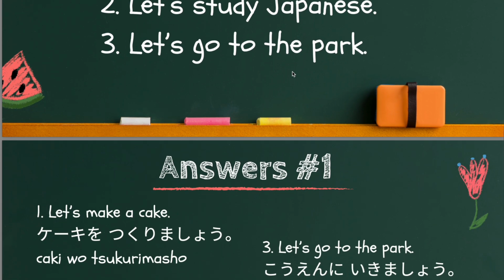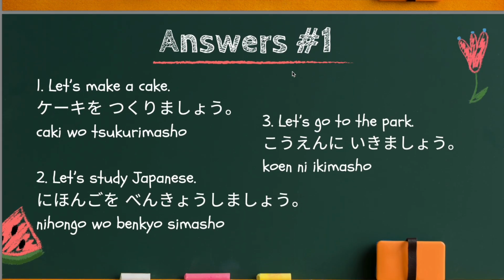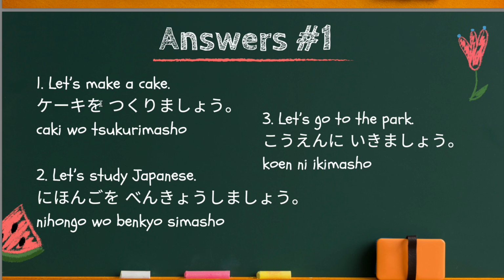Now the answers. Let's make a cake is ケーキを作りましょう. The mas stem of to make is 作り, because make is 作ります. So drop mas off, and the remaining part 作り is the mas stem.